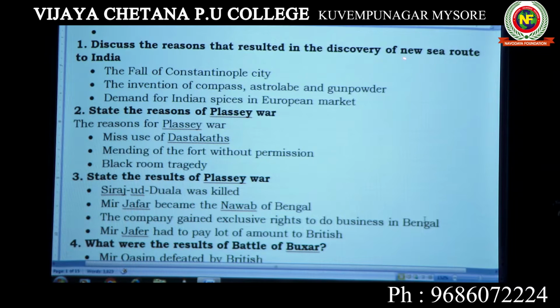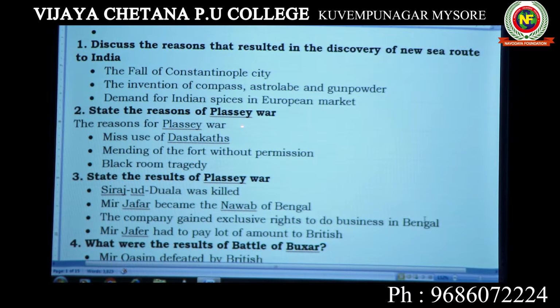Why was the new sea route to India discovered? What were the reasons? The first is the fall of Constantinople. The second is the invention of the compass, astrolabe and gunpowder. And the third is that Indian spices had more demand in the European market. These three are the main reasons for the discovery of the new sea route.